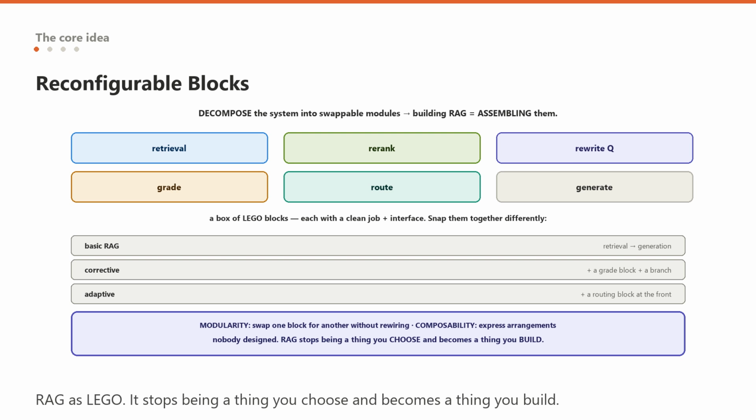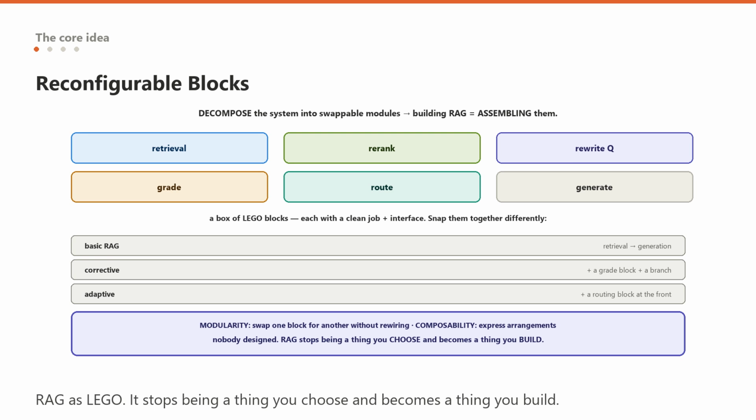Want basic RAG? Snap retrieval to generation. Want corrective RAG? Insert a grading block between them with a branch to a fallback. Want adaptive RAG? Put a routing block at the front. The blocks are the same, the arrangement is what differs, and the arrangement is what you design for your specific problem. 2 properties make this powerful.